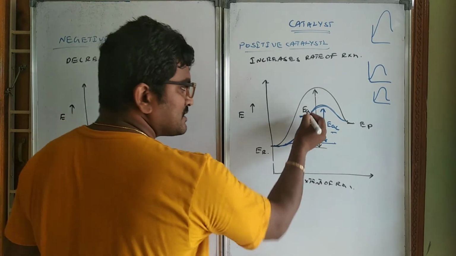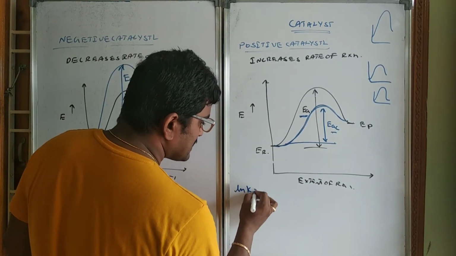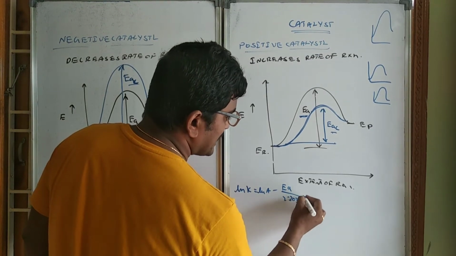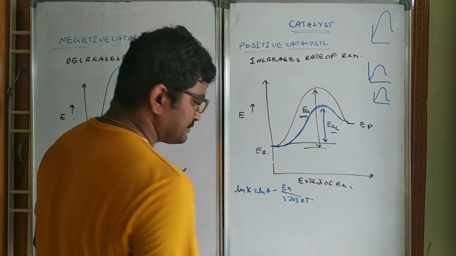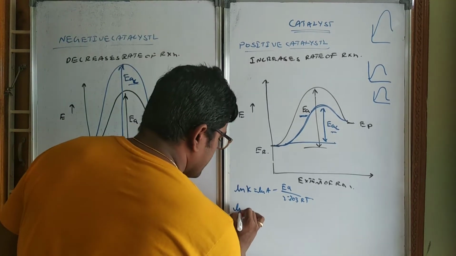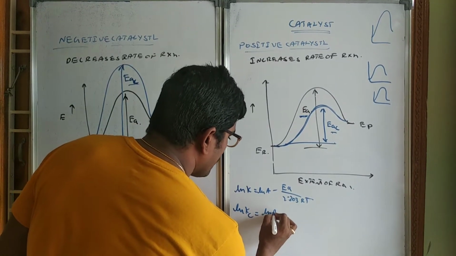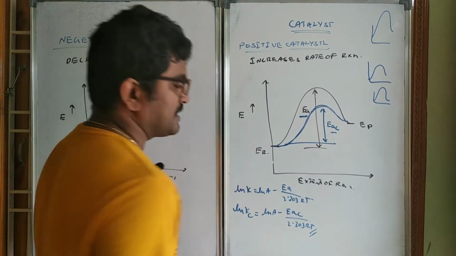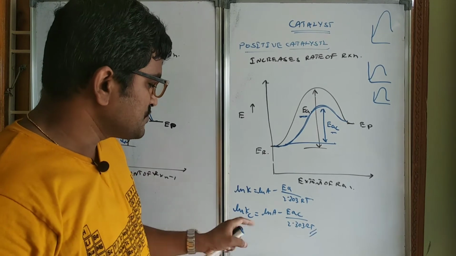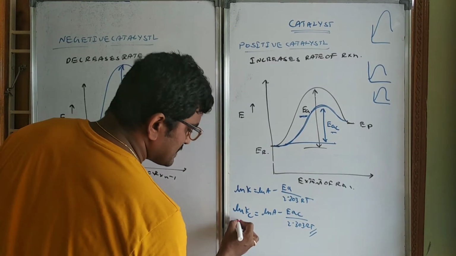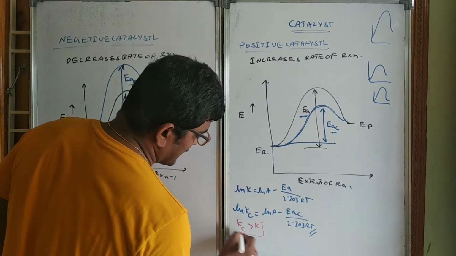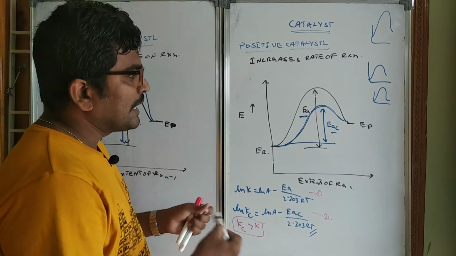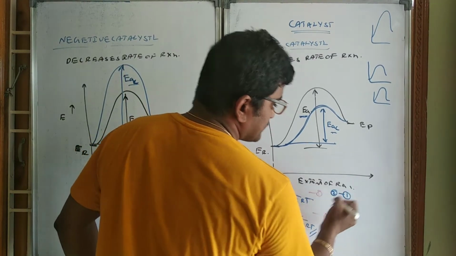Let us see the Arrhenius equation for this. ln K equals ln A minus Ea by 2.303 RT. ln Kc equals ln A minus Eac by 2.303 RT. Now see, which is more: Kc will be greater than K. So take equation 1, take equation 2 and go for 2 minus 1.